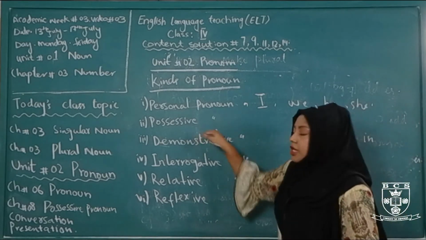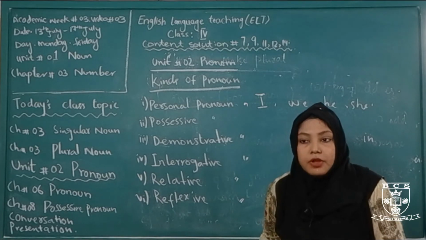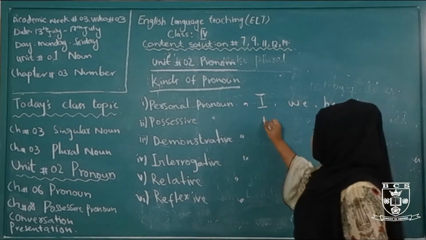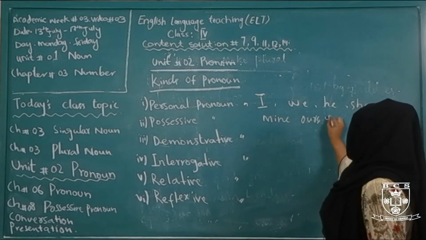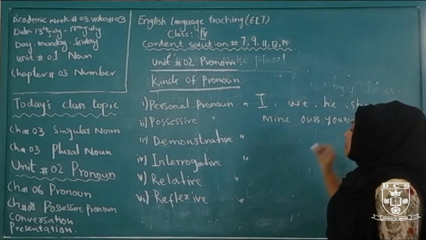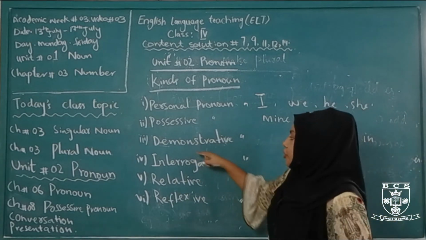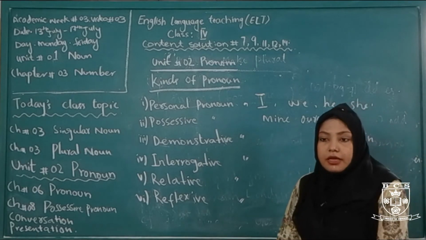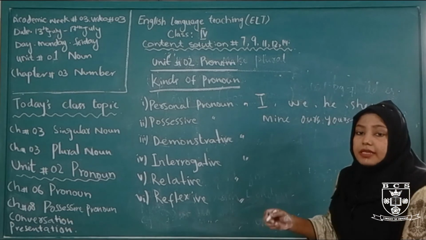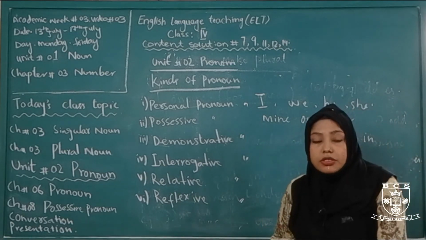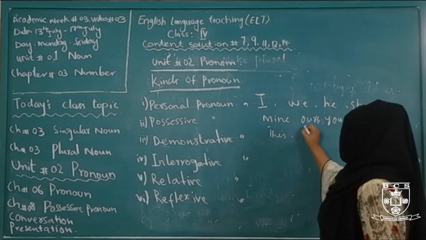Now, a possessive pronoun shows possession or ownership. For example, mine, ours, yours. This house is mine, which shows possession or ownership. Demonstrative pronouns point out a specific thing or person. For example, this and that. This is my house, that is your house.